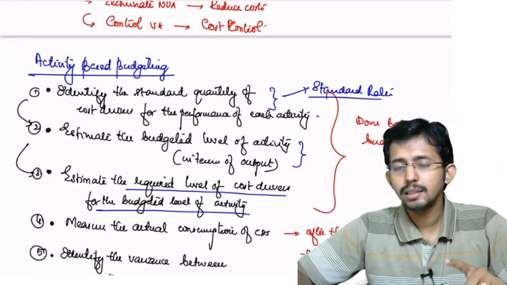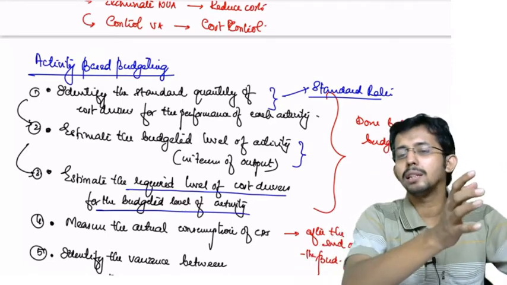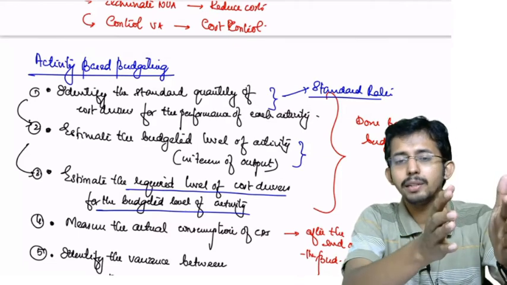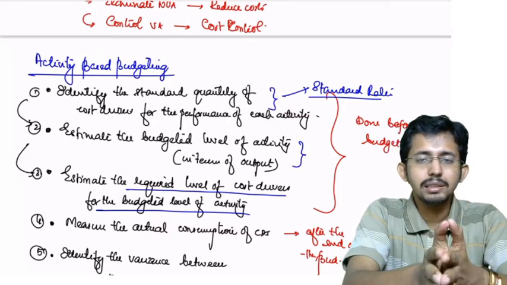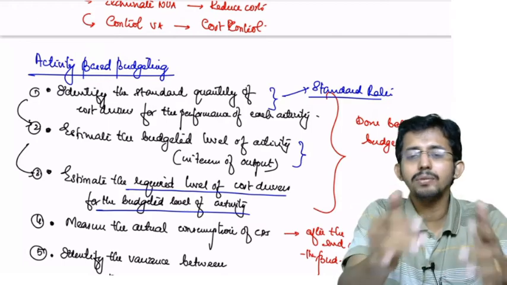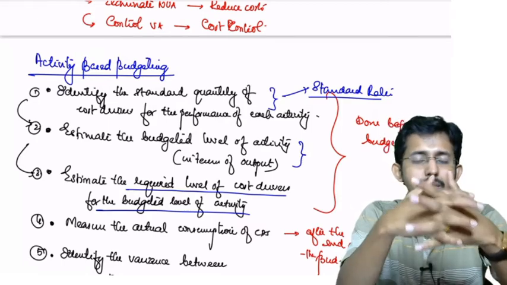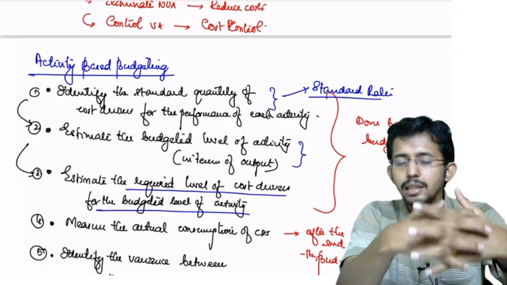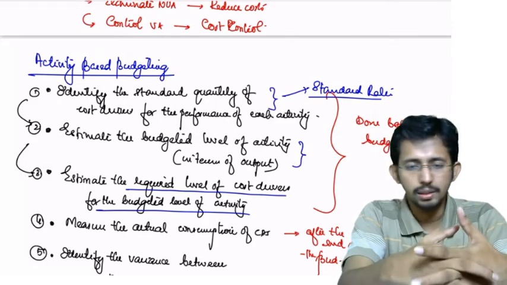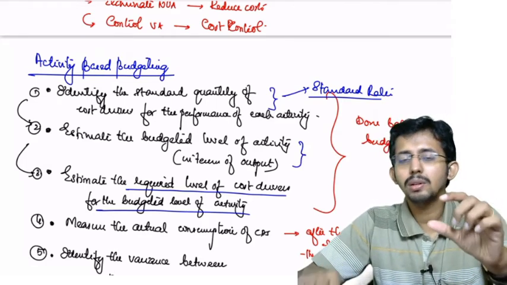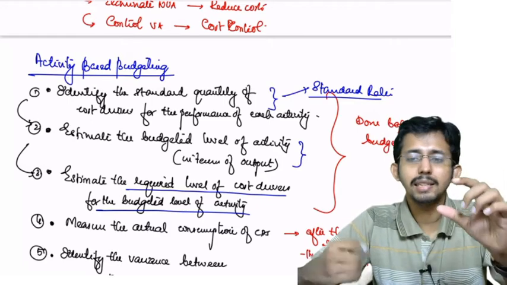Once you do that, the budgeting part is over. You have identified and you have set the targets for each of these cost drivers for each of these major activities. Then once the budget period is over, you have to measure the actual consumption of cost drivers by each activity.